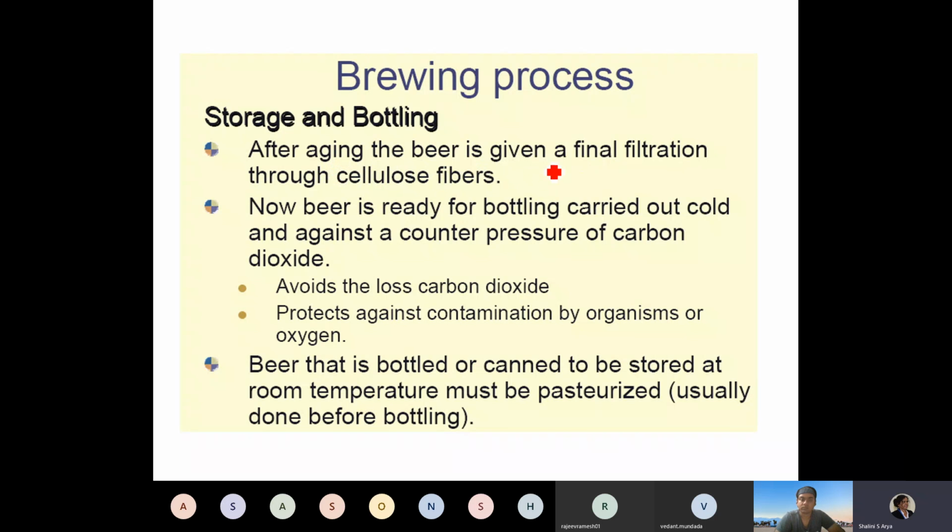After aging, the beer is given a final filtration through cellulose fibers. Now the beer is ready for bottling, which is carried out cold and against a counter pressure of carbon dioxide. Care should be taken to avoid the loss of carbon dioxide. Care should also be taken to protect against contamination by organisms or by oxygen. Beer that is bottled or canned to be stored at room temperature must be pasteurized, and usually it is done before the bottling.